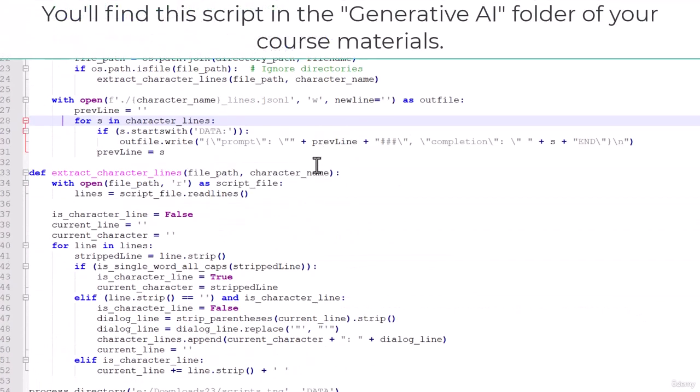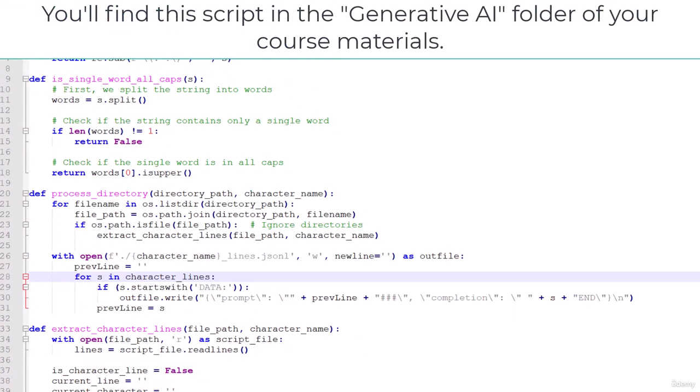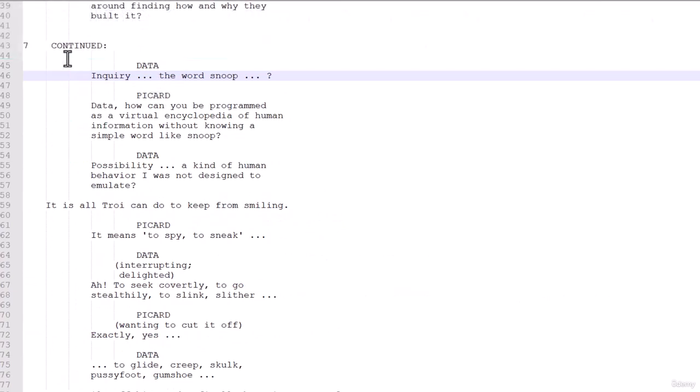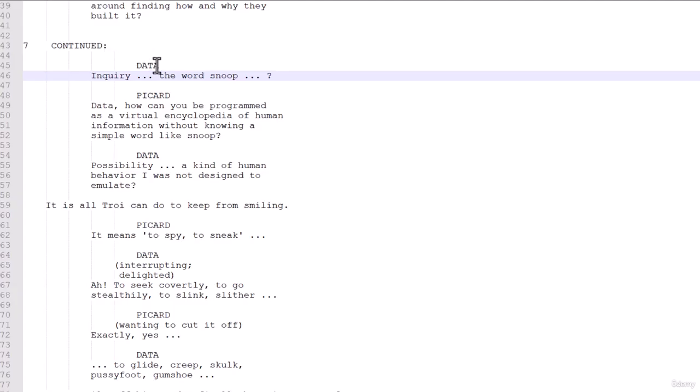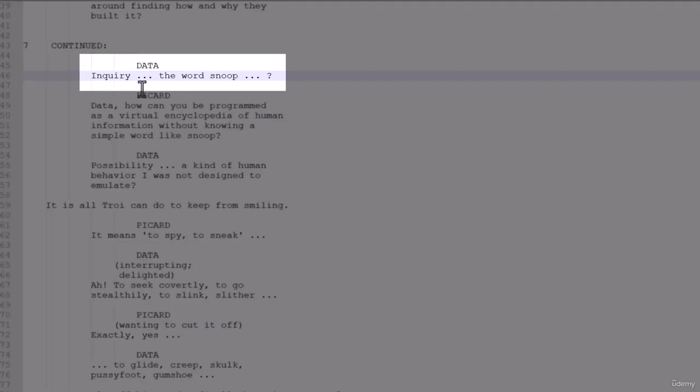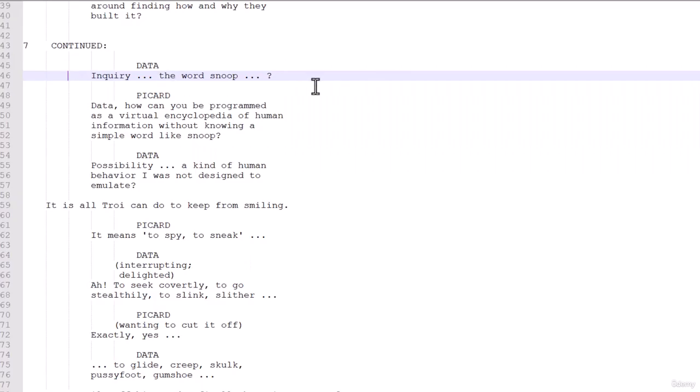The details aren't terribly important, but the general idea is that I look through the entire script and I search for single words that are all caps on their own line. And typically, this indicates that some character is about to say something. Once that happens, I take note of what that character is, in this case, Data, and I just start reading until I encounter a blank line. And so for each line I encounter before the next blank line, I append that to the line for that character and keep going on and on and on.